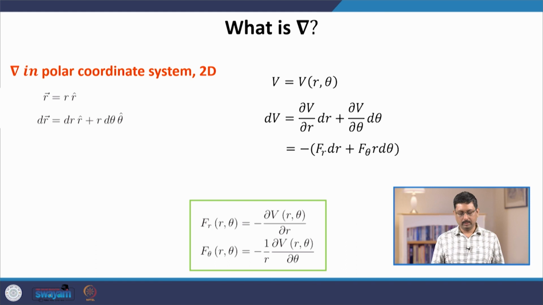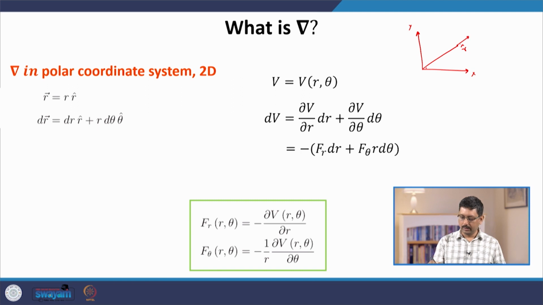Now just to show it further, we do not need to take Cartesian components, we can also take other coordinate systems. For example, for simplicity let us take a 2D coordinate system. In 2D we can take the Cartesian coordinate system, but we can also take what is called a polar coordinate system.